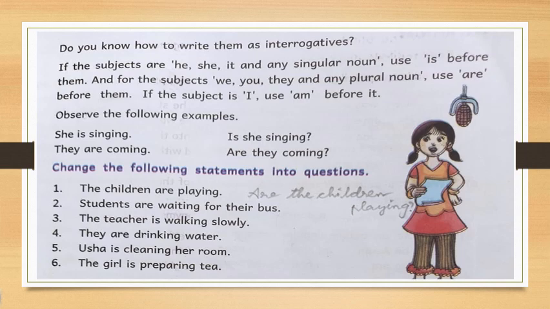In the same way, students are waiting for their bus. So, how do you have to start? Students. Here it is a plural noun. So, are should be written before the sentence. Are students waiting for their bus? Question mark. Okay. So, it's very easy. Remaining all, you try to write on your own. Okay. If there are still any doubts or mistakes, I will send you the key. Then you can check it with that.